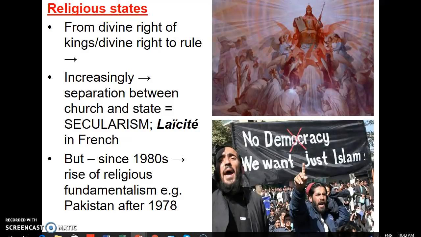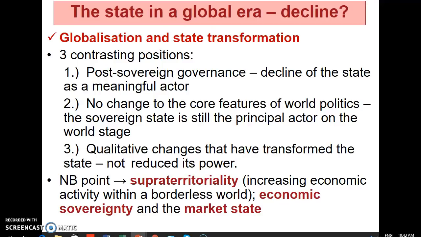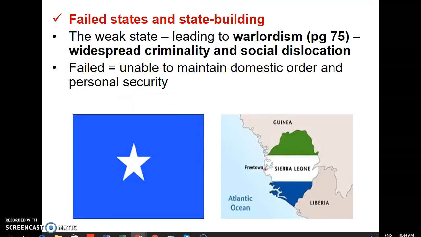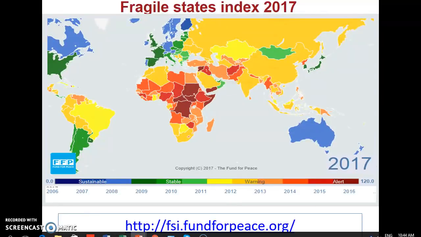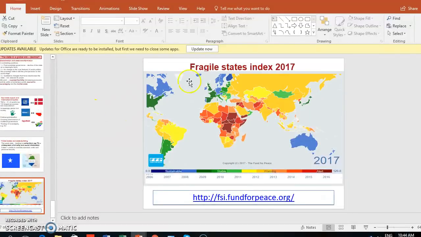Religious states, what they might be seen as, an example of those could feature as short questions. The states in a global era would never feature as an essay question in this exam, possibly a short question, nothing more. Maybe, for example, how warlordism might be associated with failed states, but nothing as a long essay question. So that's quickly Lecture 4.